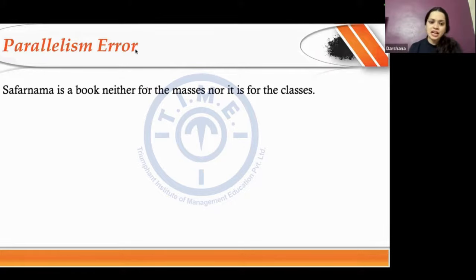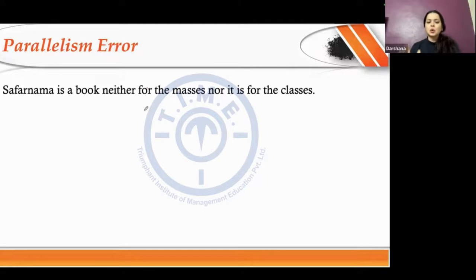Yes, the conjunction is neither nor. Correct. What type of conjunction is it, anyone? What type of conjunction is neither nor, either or, not only but also? What is the type? Correlative. Correct. These are correlative conjunctions.